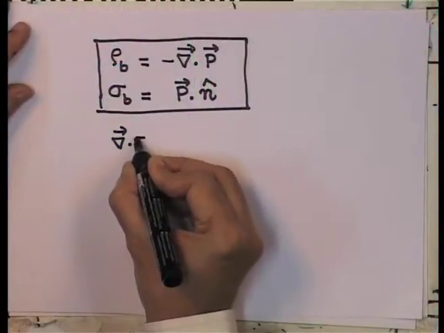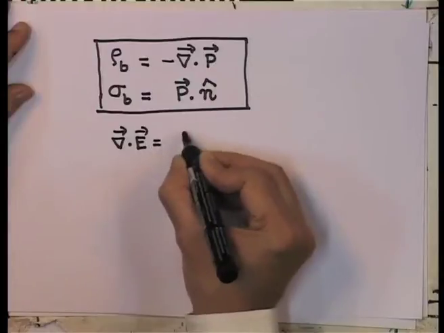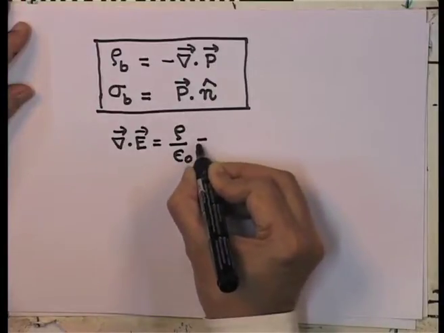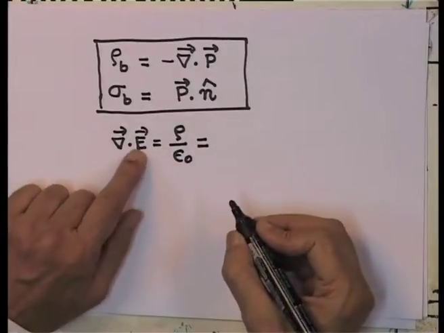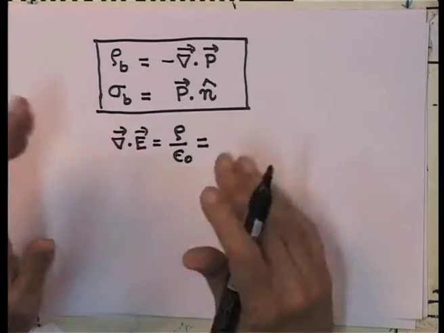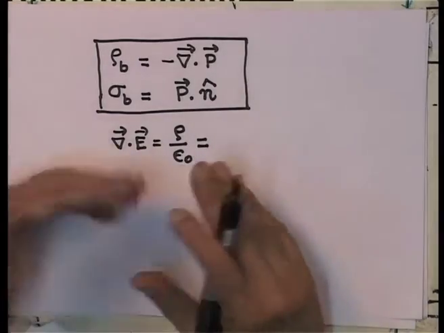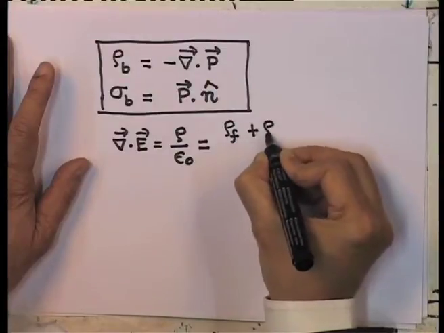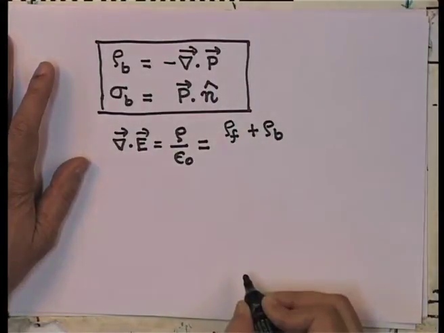Remember, del dot of E was equal to rho by epsilon 0. Now, this is the actual electric field, but now my rho can have two components. First, of course, could be the free charges that are there in the system, so let me call it rho free, and the bound charges that have been developed because of the polarization.